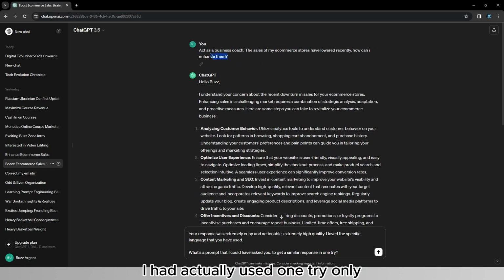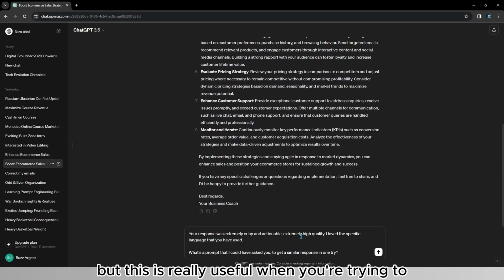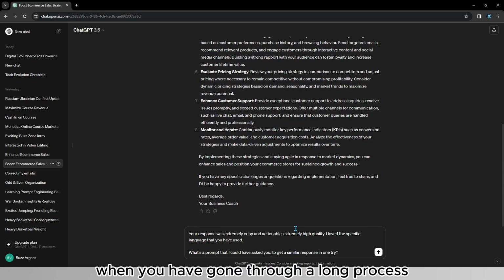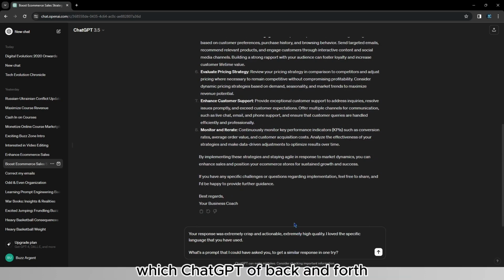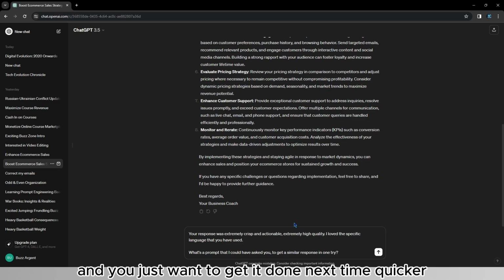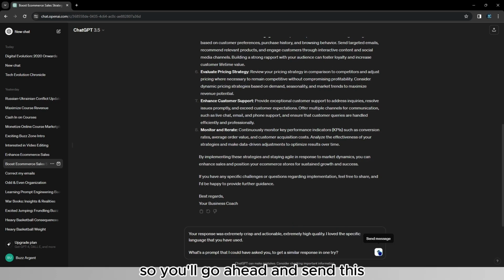In this case, I had actually used 1 try only, but this is really useful when you have gone through a long process with ChatGPT of back and forth, and you just want to get it done quicker next time, so you'll go ahead and send this.